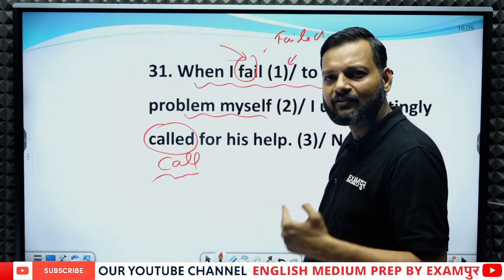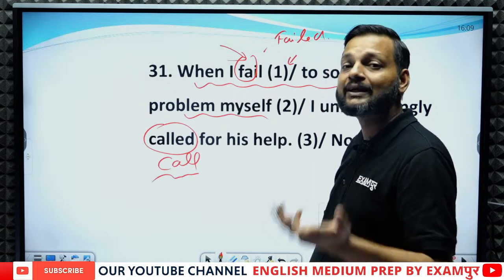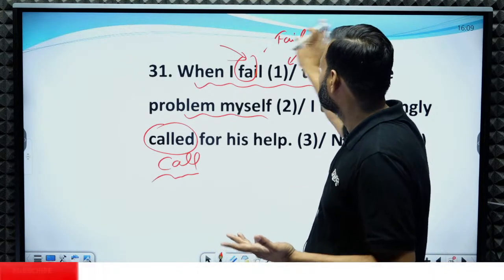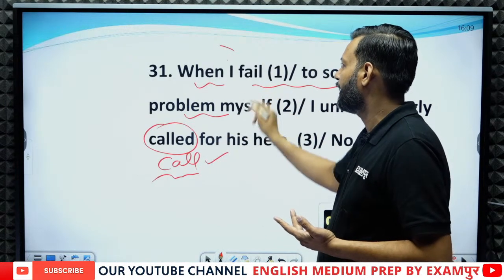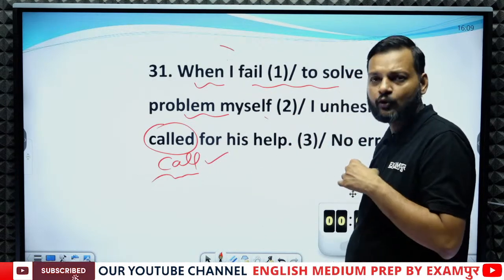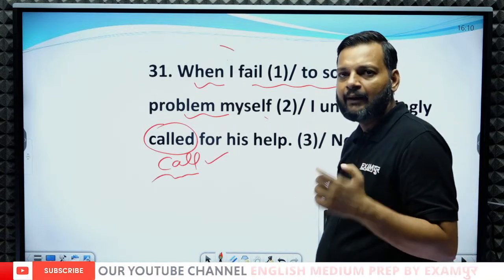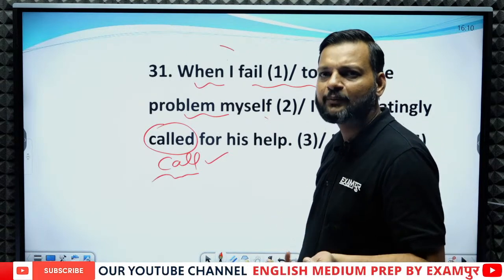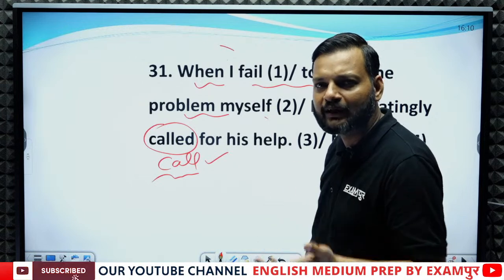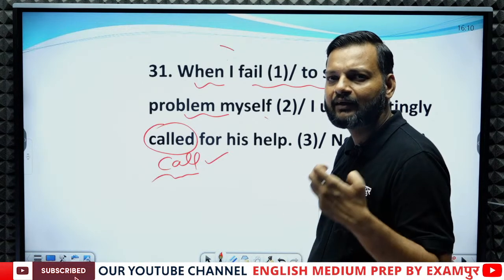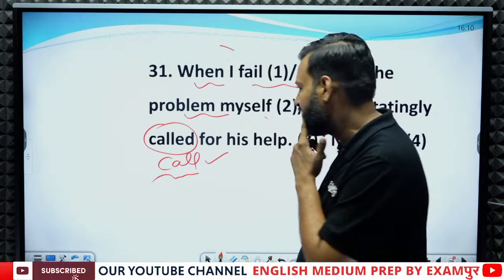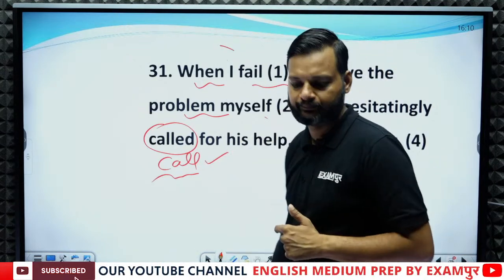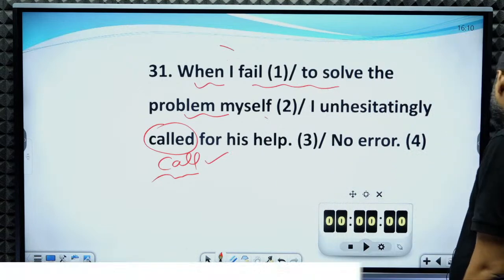And if this sentence is routine, we cannot use past indefinite. So we have to change called into call according to fail. So don't get confused. Many books and many websites are giving wrong explanation and they are giving the wrong answer. So don't get confused by them. Here the correct answer is call. Let's see the next question.